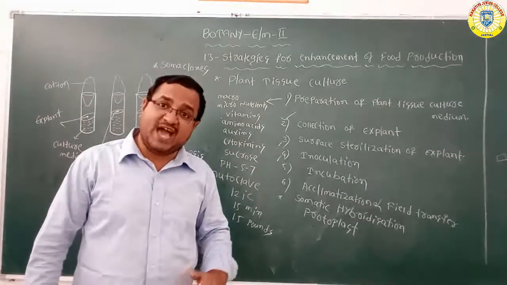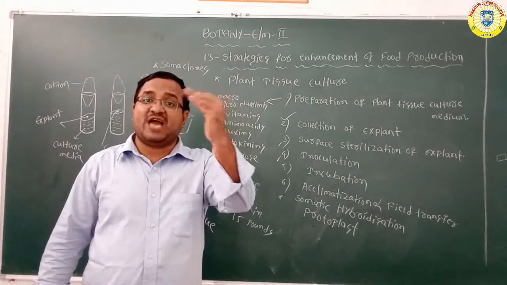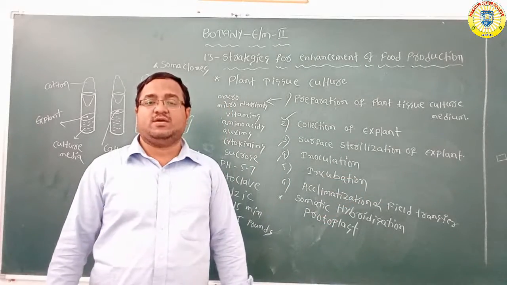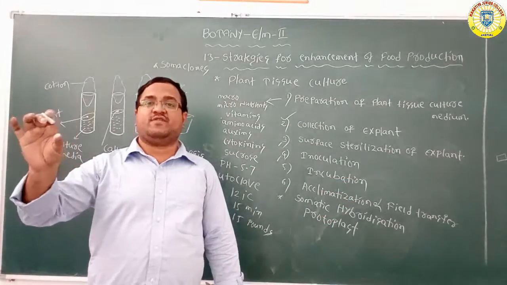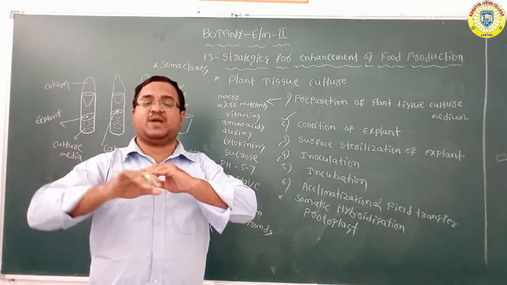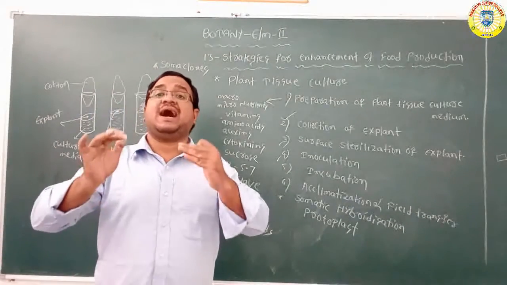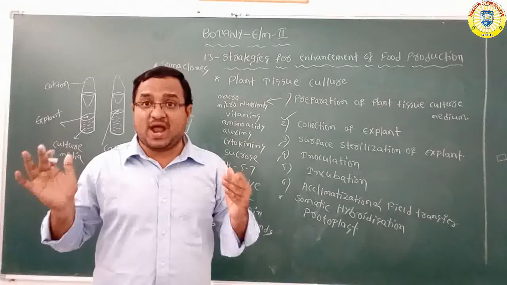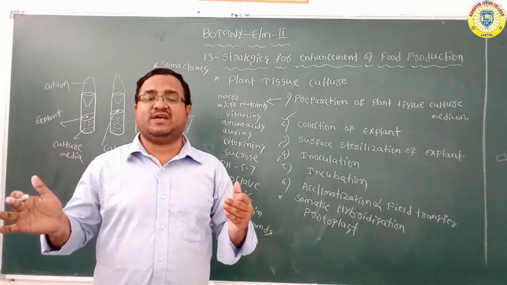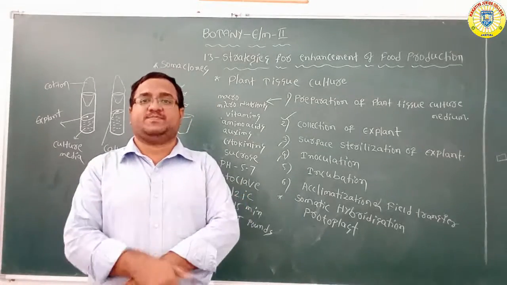Those hybrid plants are called somatic hybrids, and that type of hybridization is called somatic hybridization.